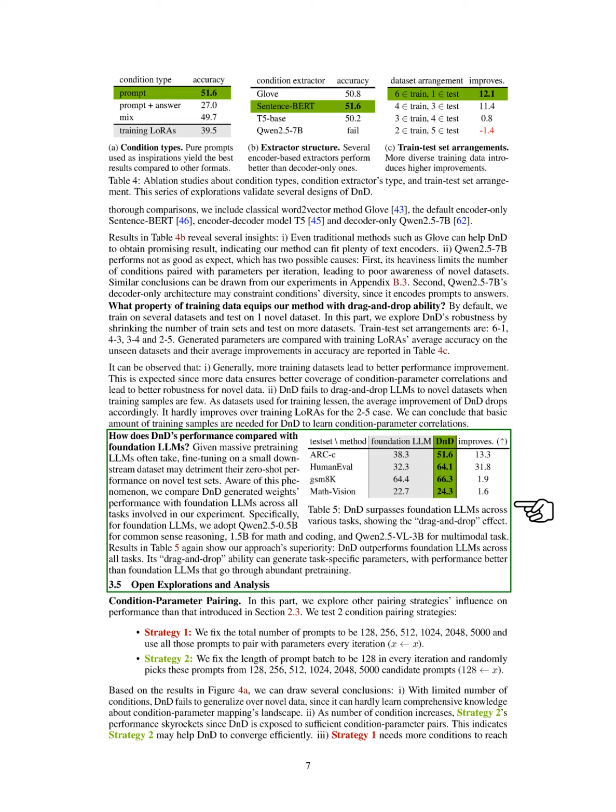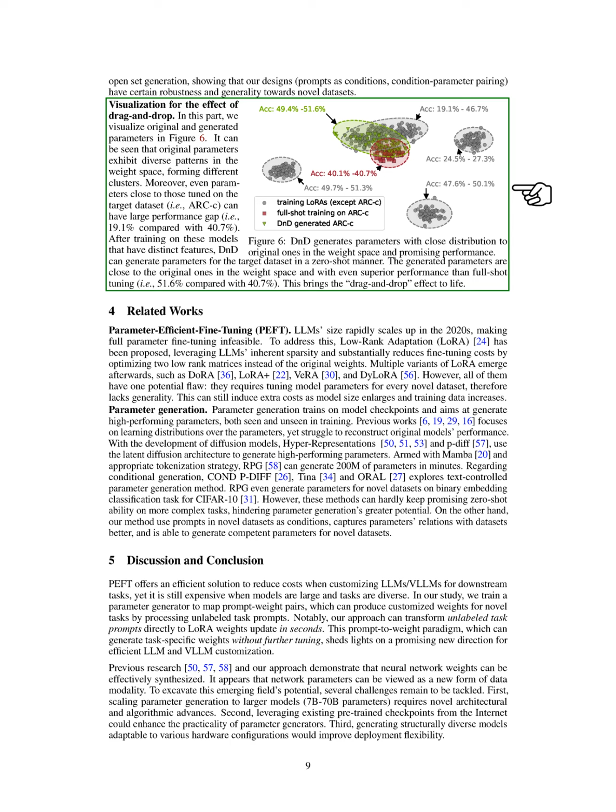Specifically, we use Qwen 2.5 0.5B for commonsense reasoning, Qwen 2.5 1.5B for math and coding, and Qwen 2.5-VL 3B for multimodal tasks. Our results show that D&D consistently outperforms foundational LLMs across all tasks. Its drag-and-drop capability allows it to create task-specific parameters that perform better than those of foundational LLMs, despite their extensive pre-training.